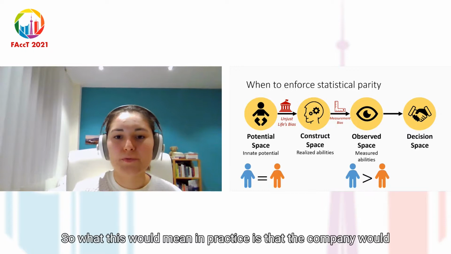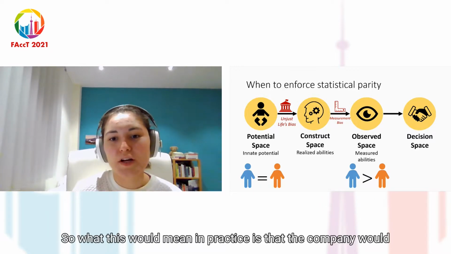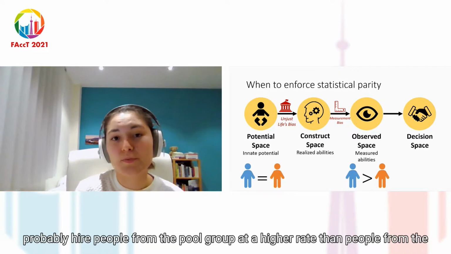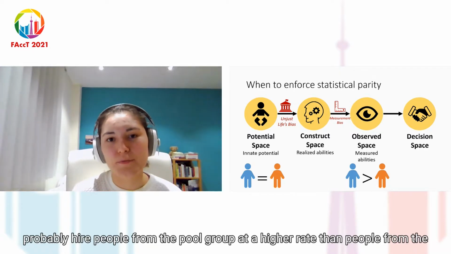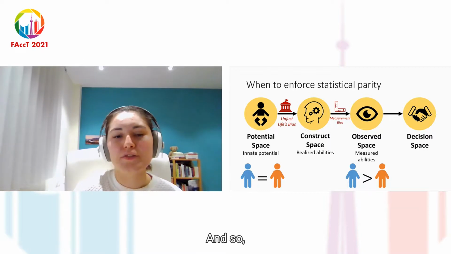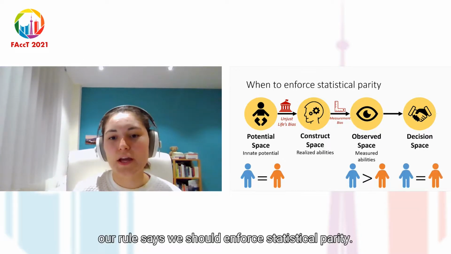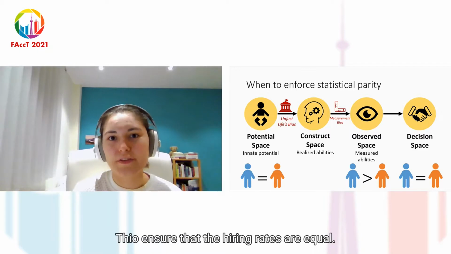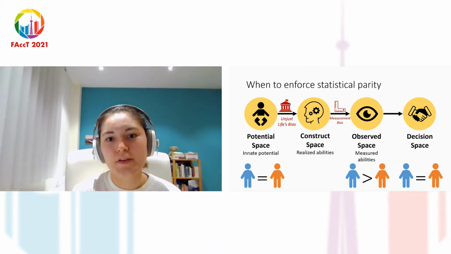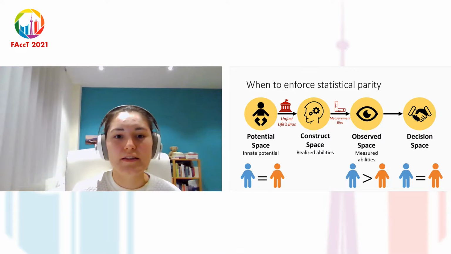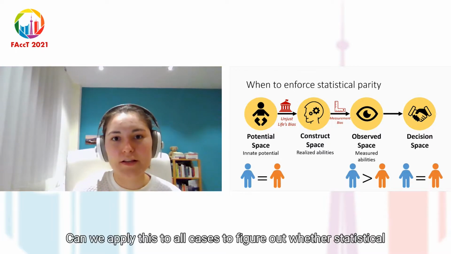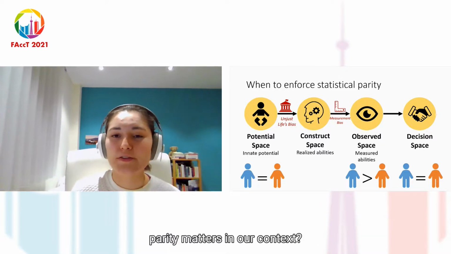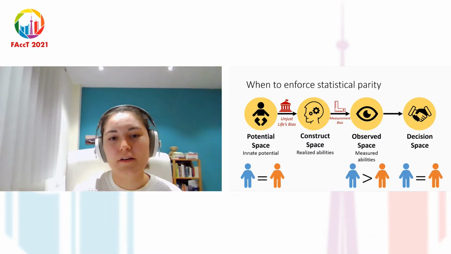In this case, the blue group is perceived to be more skilled than the orange group. And so what this would mean in practice is that the company would probably hire people from the blue group at a higher rate than people from the orange group. And so in this case, our rule says we should enforce statistical parity to ensure that the hiring rates are equal. And so now the question is, is this a general rule?